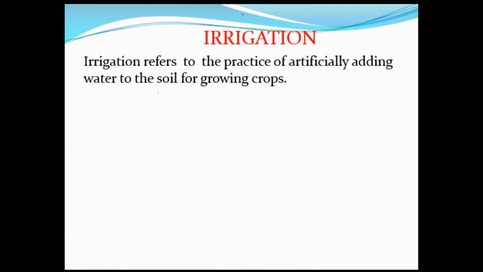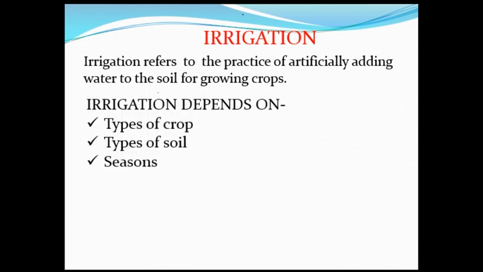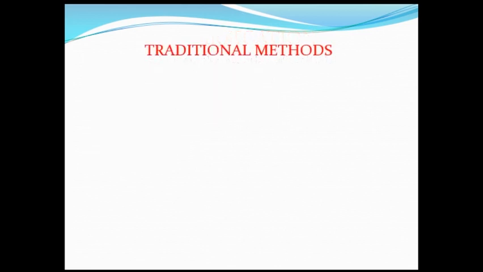Irrigation. Water is needed by seeds as well as plants to grow. They get water from the soil. Different crops need different amounts of water to grow. Irrigation refers to the practice of artificially adding water to the soil for growing crops. Irrigation depends on types of crop, types of soil, and seasons.